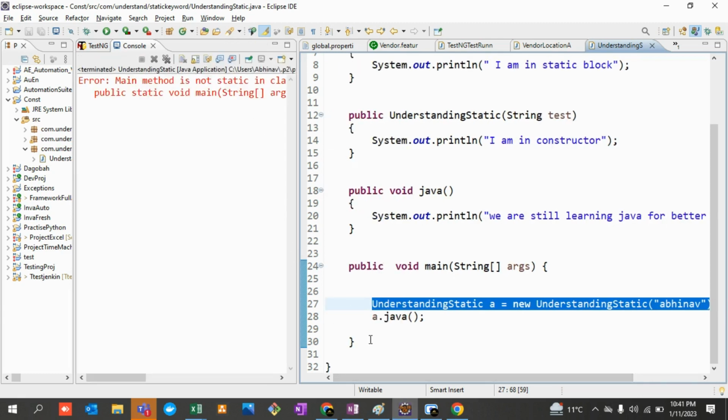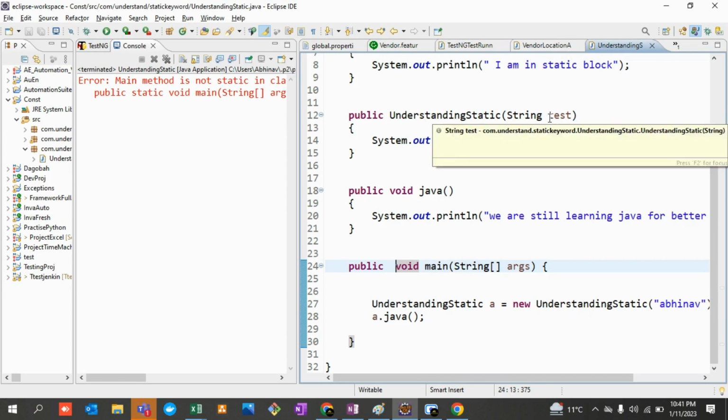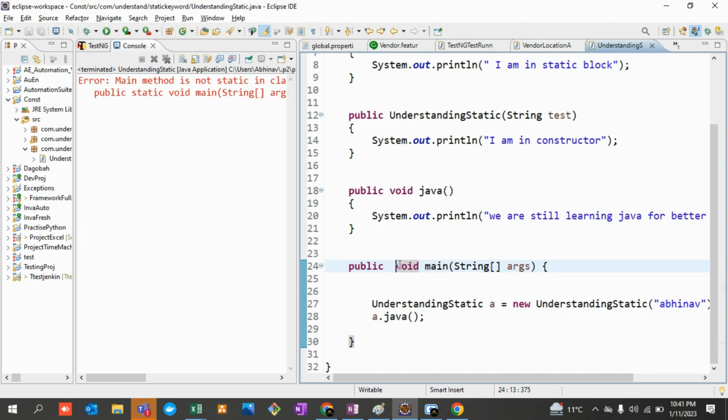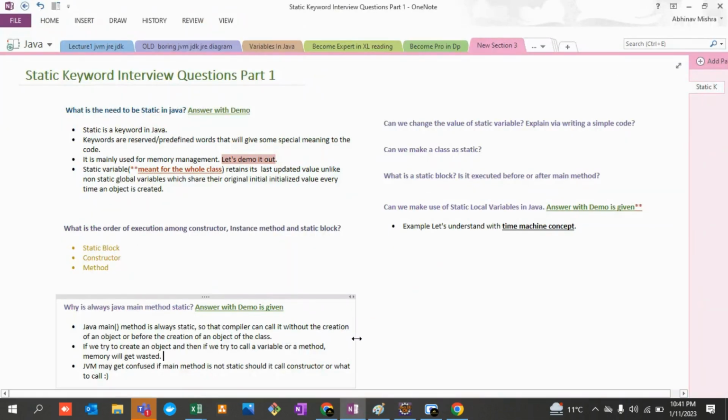This will start giving you some sort of error, because JVM may get confused about whether to call the constructor, and if I'm going to call this constructor, what should I pass, right? So JVM may get confused. So in order to avoid that, this main method is always kept as static over here, right?